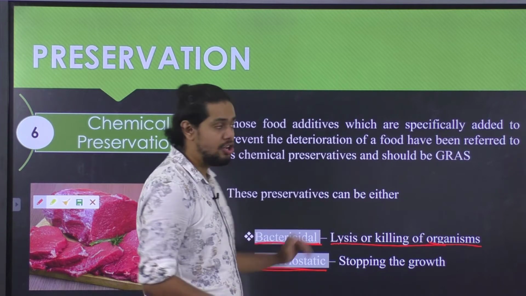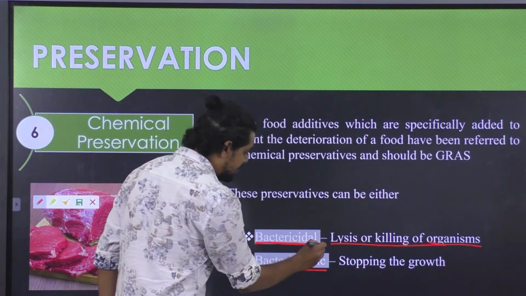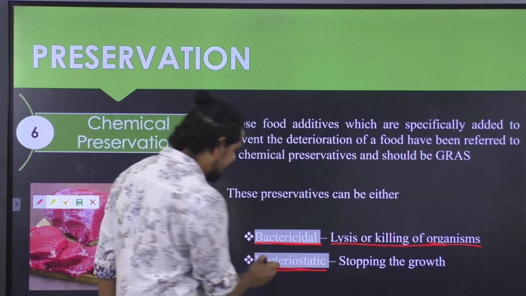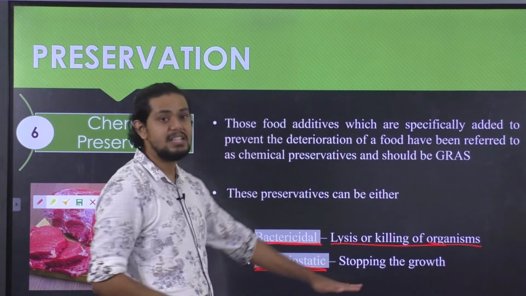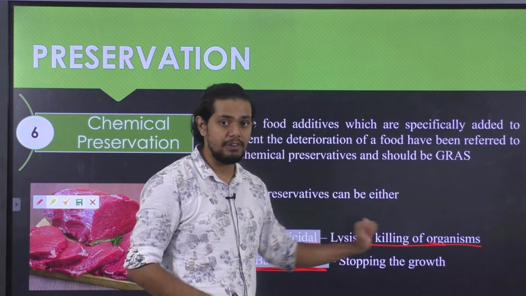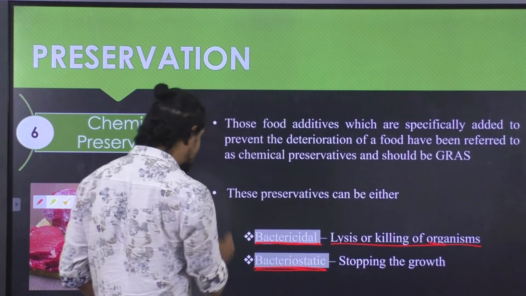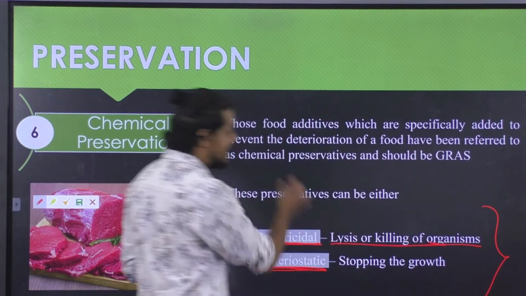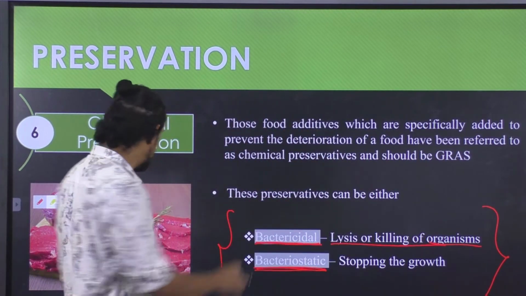If it is bacteriostatic, it means it is stopping the growth of the microorganism. These are the two important functions brought in by the addition of chemical preservatives.